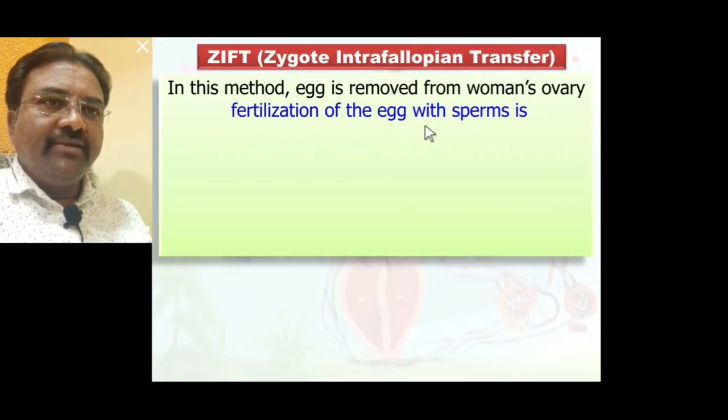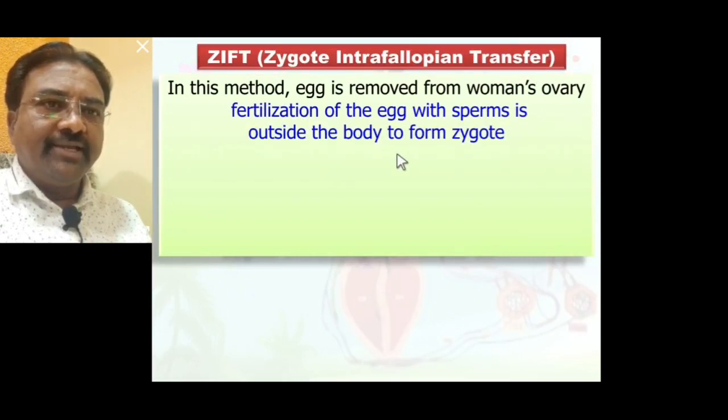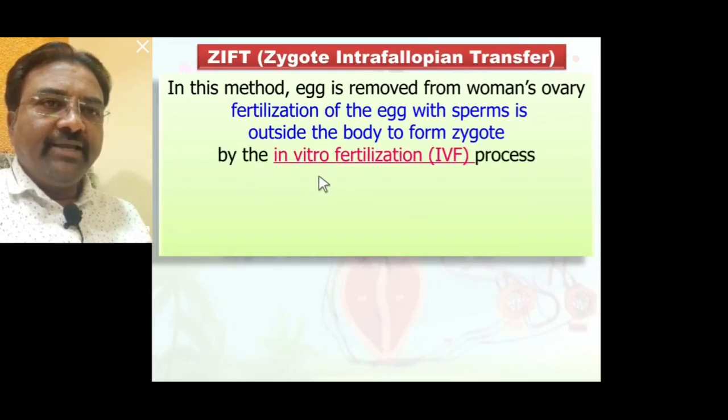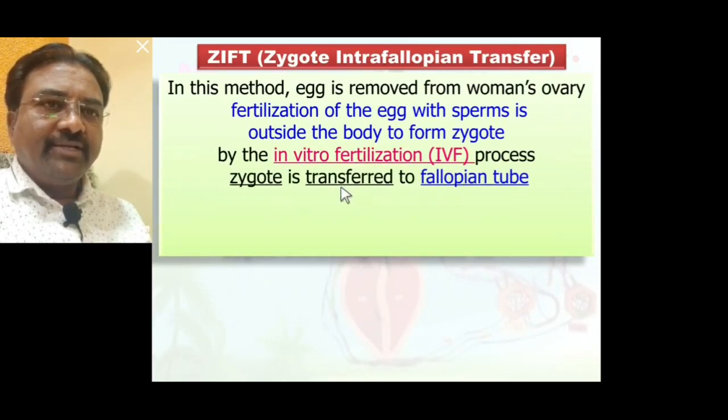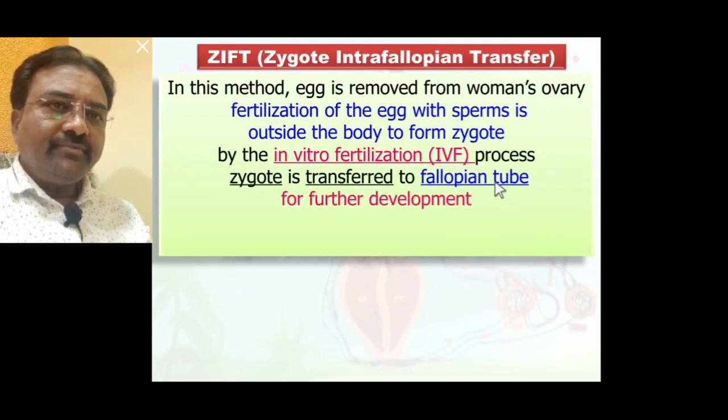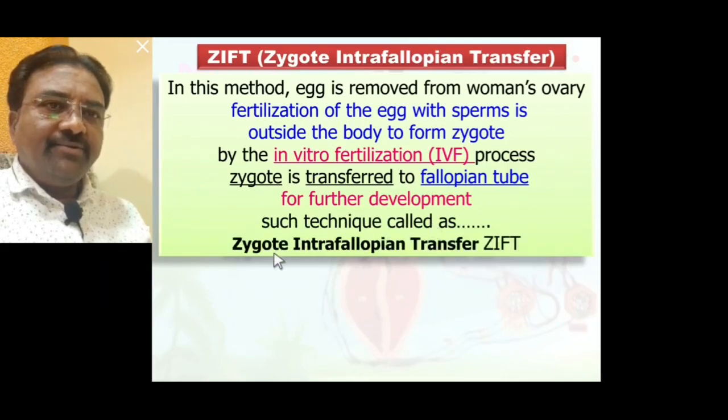Fertilization of the egg with sperm is done outside the body to form a zygote. By the in vitro fertilization technique, the zygote is transferred to the fallopian tube for further development. Such a technique is called zygote intrafallopian transfer, or ZIFT.